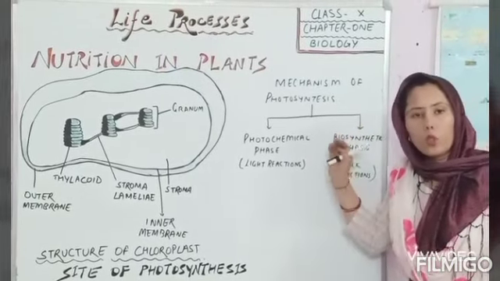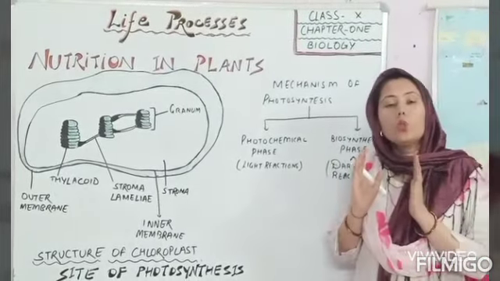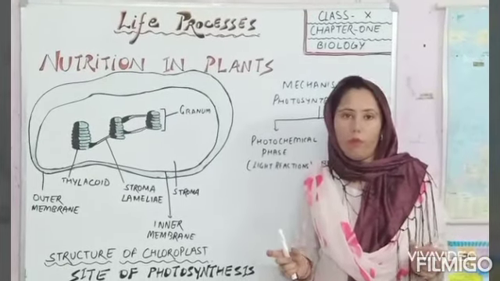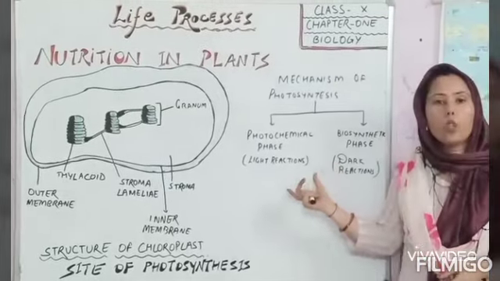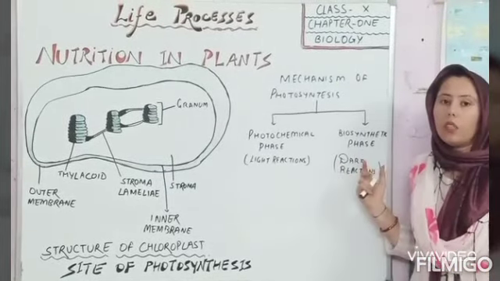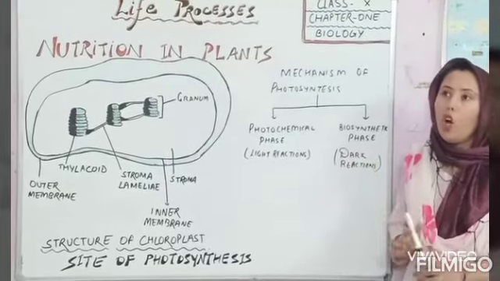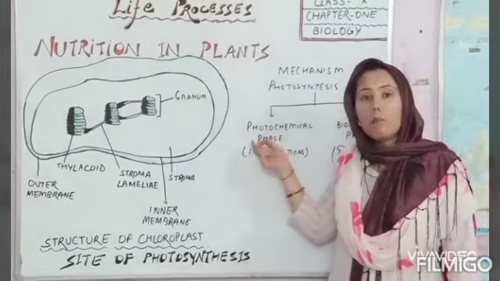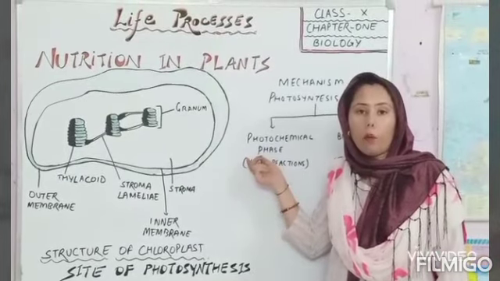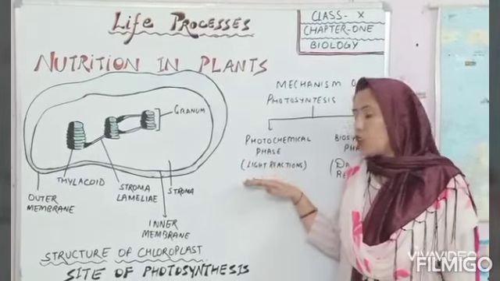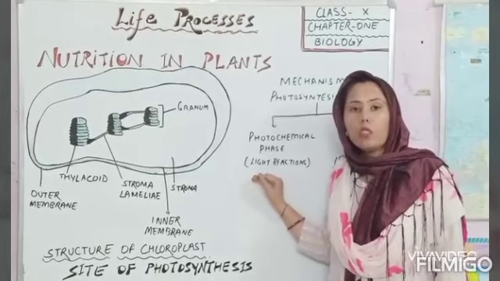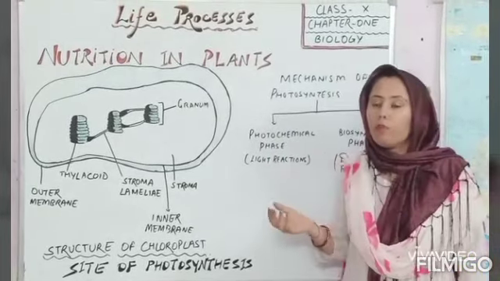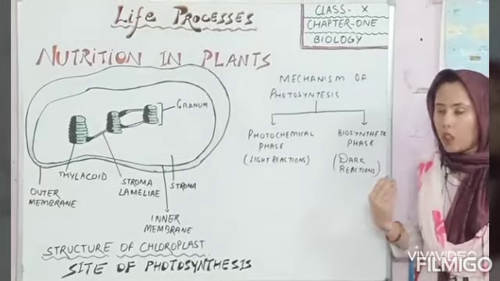Mechanism of photosynthesis is divided into two phases, or we can say two stages. First one is the photochemical phase and another one is the biosynthetic phase. Photochemical phase means it is dependent on light. It is also known as light reactions. And the other one is dark reaction.